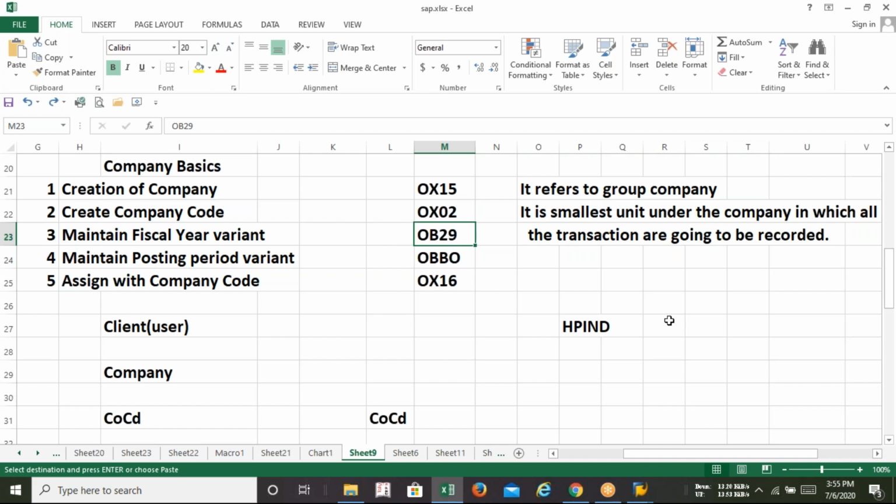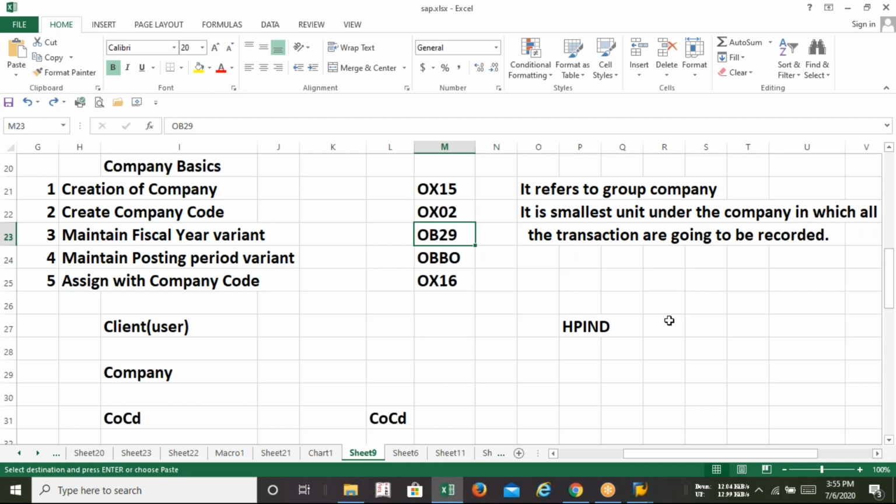Now, why is it called fiscal, not financial? If you go by the literal meaning, a fiscal year is nothing but a year which consists of 12 months. I repeat, a fiscal year is a financial year which consists of 12 months. These 12 months can be any months: from January to December, from April to March, or from July to June, whatever.